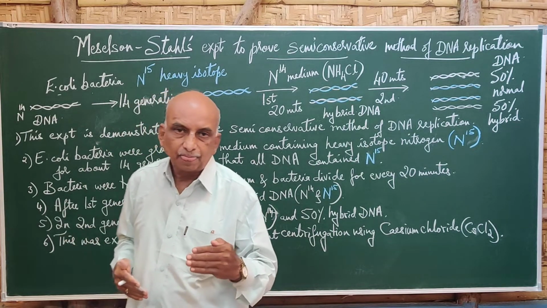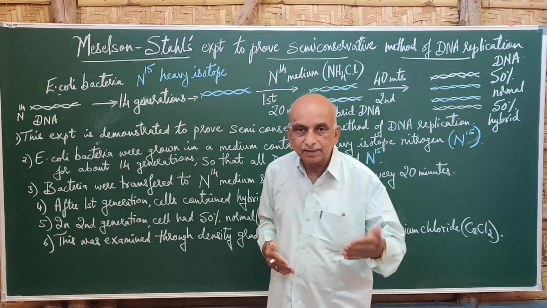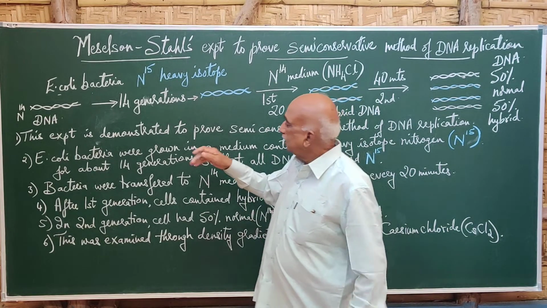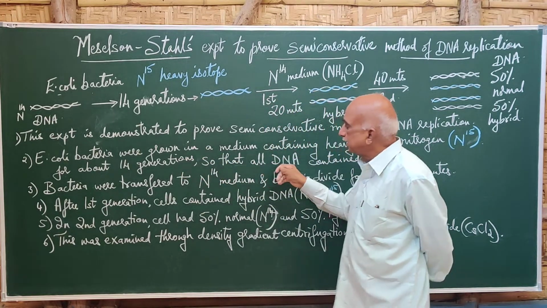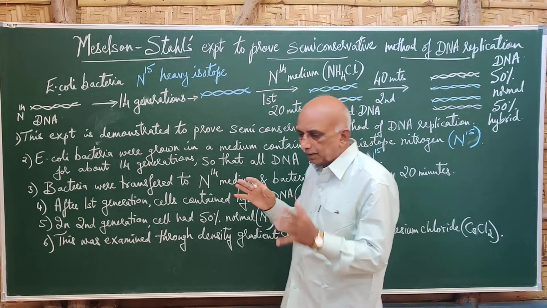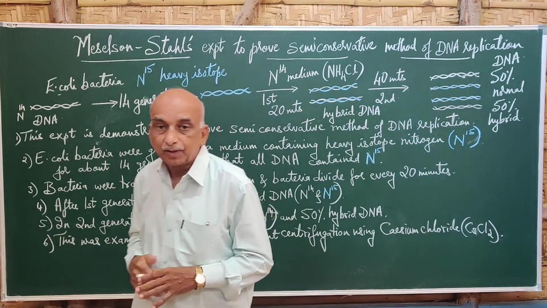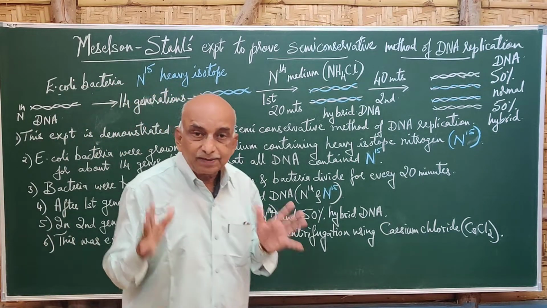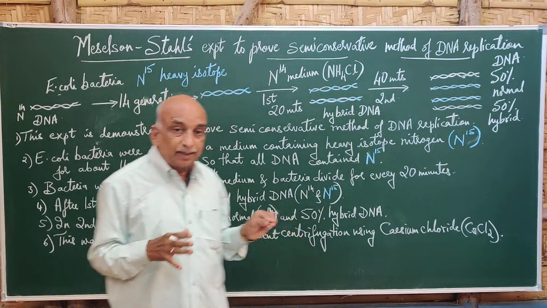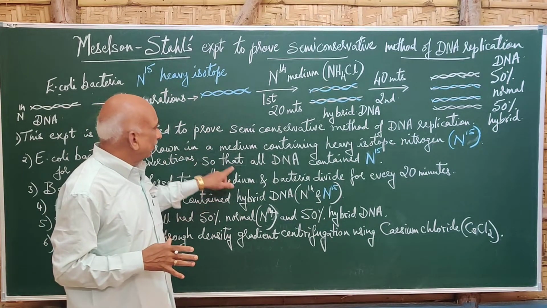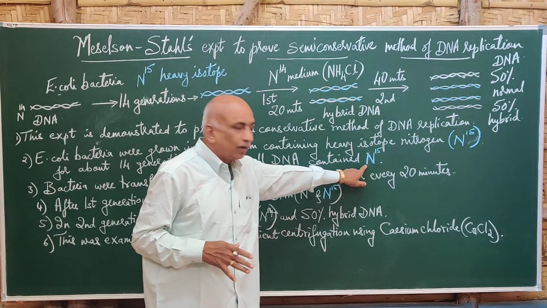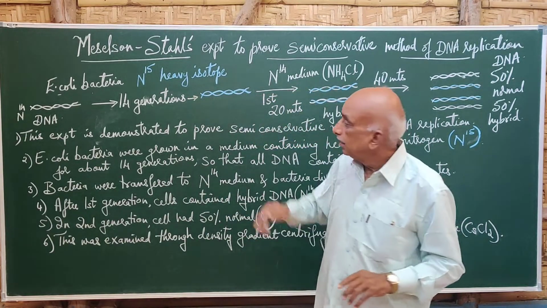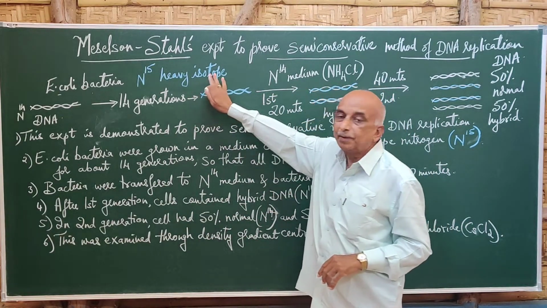Fourteen generations means the first generation produces cells, and those again produce the second generation, and so on. After 14 generations, it was found that all the E. coli cells produced in that medium had DNA that was purely N15, meaning all the DNA had the heavy isotopic nitrogen.